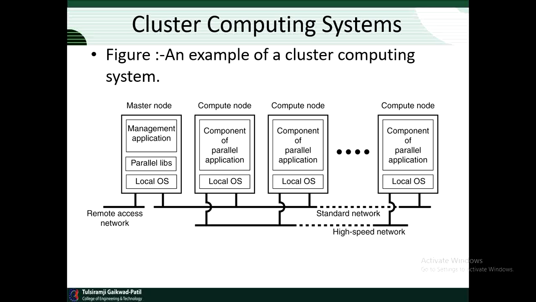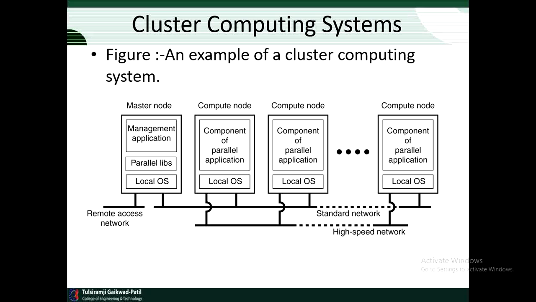Now look at the diagram. There are compute nodes and one master node connected. So this diagram represents an example of the cluster computing system where multiple compute nodes are connected with the master node through the network. One well-known example of a cluster computer is formed by Linux-based Beowulf clusters, of which the general configuration is shown in the figure.